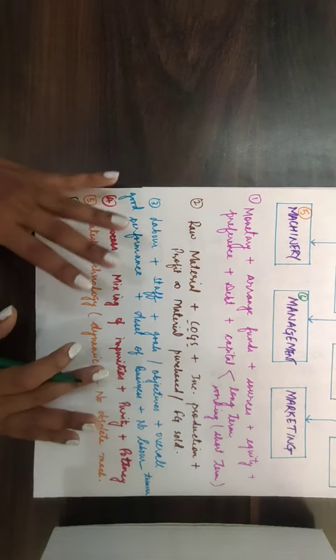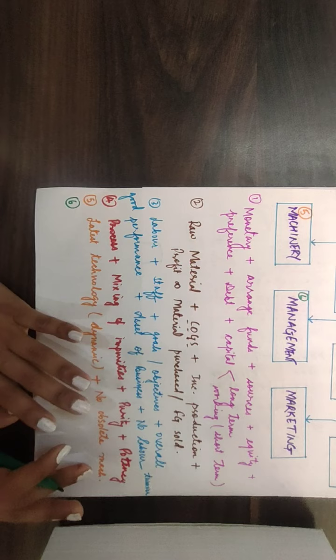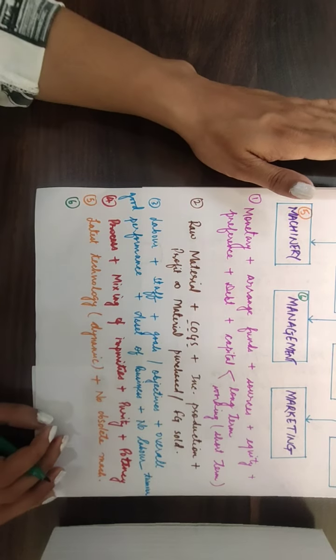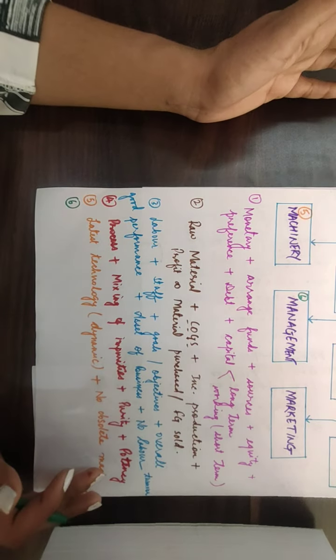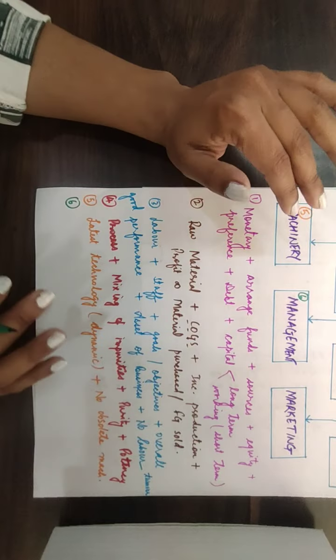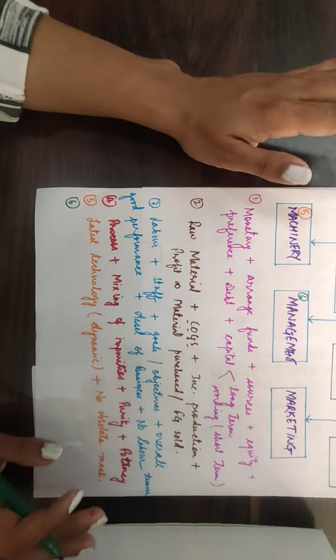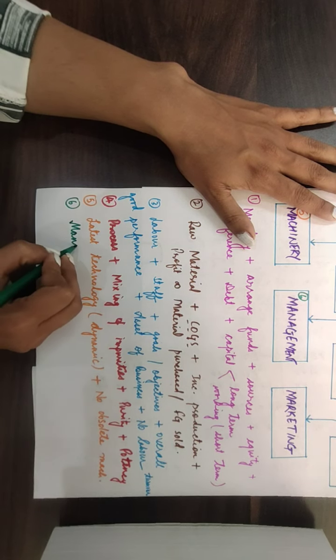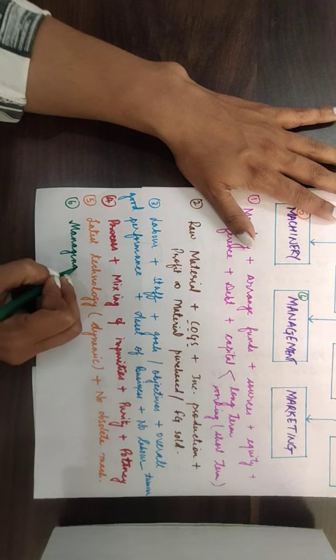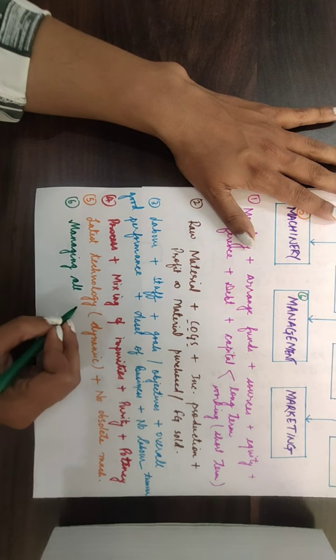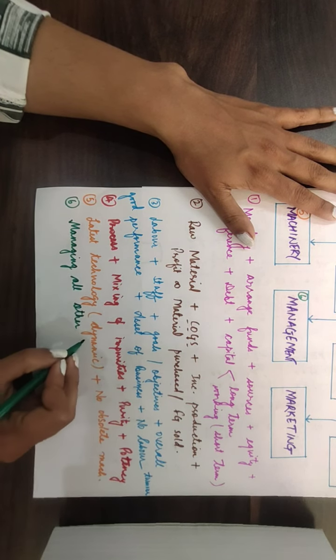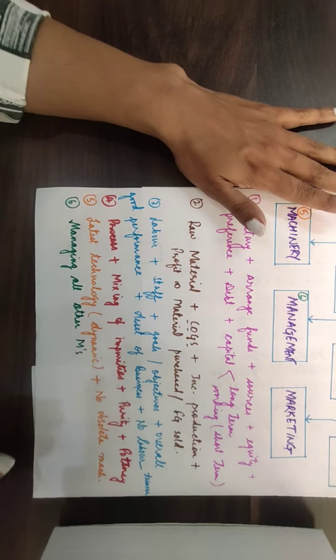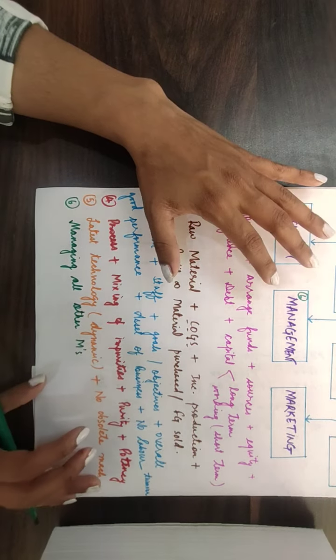Now coming to the sixth M, that is management. Now all these things, if they are not pre-planned, it's all going to make haste and waste, right? So you cannot work in a hasty manner. So you have to be very slow and you have to manage things. So here I will write management in the perspective of managing all other M's, right? So the previous M's which you have studied, management is what?